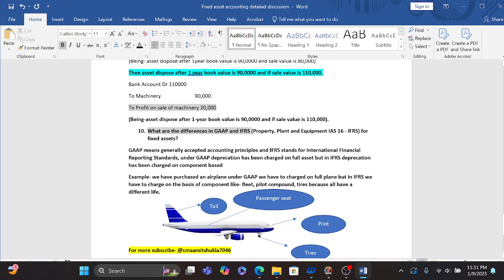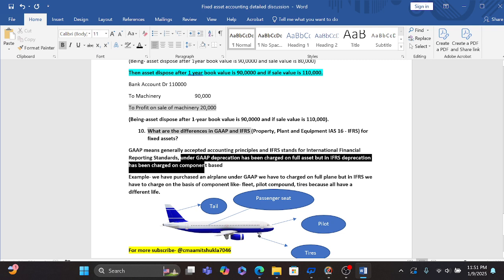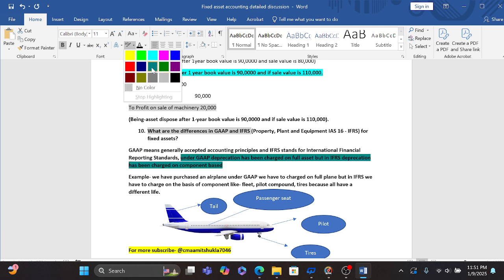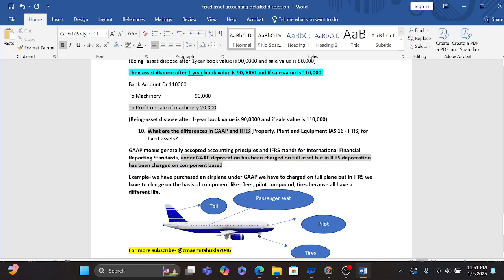Under GAAP, depreciation is charged on a full asset basis, but in IFRS, depreciation is charged on a component basis. I will tell you the meaning of it. Don't worry, just give me a second, I will give you an example.